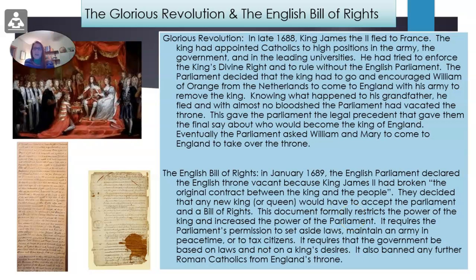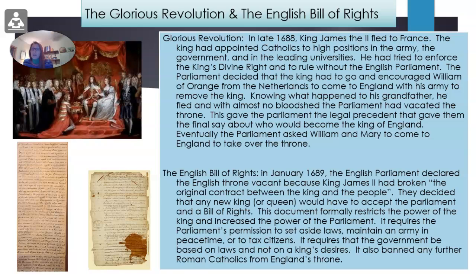So then we come to, again, the Glorious Revolution, this English Bill of Rights. So just to recap, in the late 1680s, King James II fled to France. The king had appointed Catholics to high positions in the army, the government, and the leading universities. He tried to enforce the king's divine right and to rule without the English Parliament. So the Parliament decided that the king had to go.